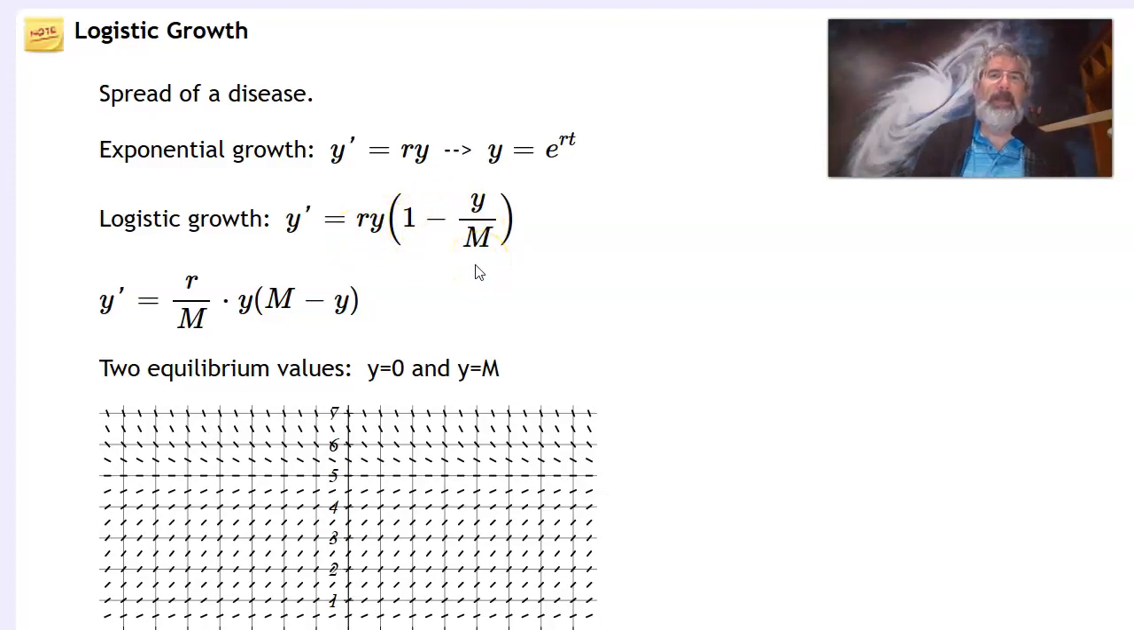Okay. Now, in either form, I can see that there are two equilibrium values, y equals 0 and y equals m. This is an autonomous equation. There's only y's over here. There's no t's. So y equals 0 and y equals m are equilibrium values.